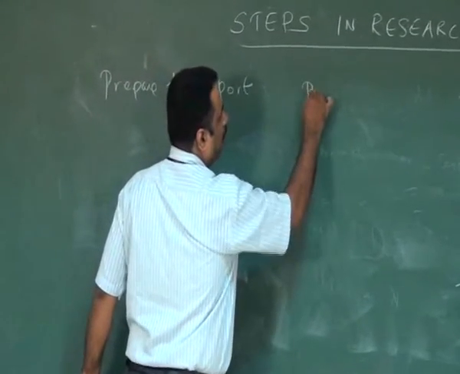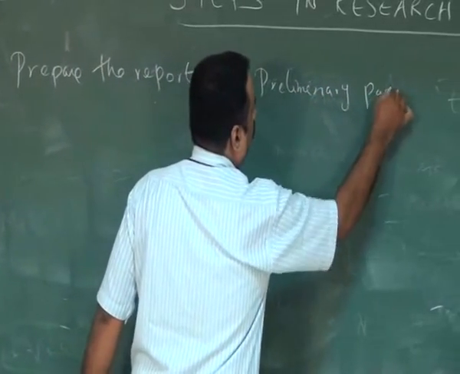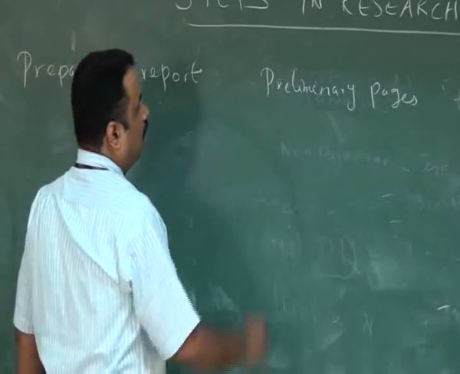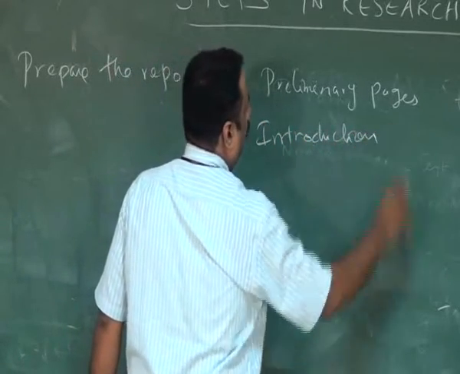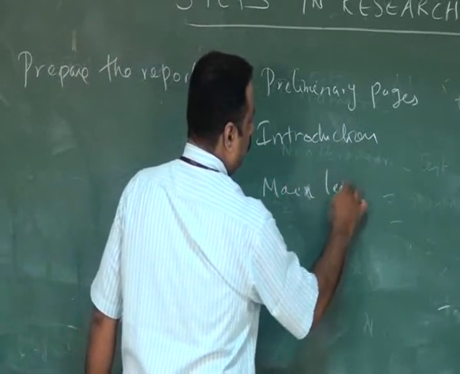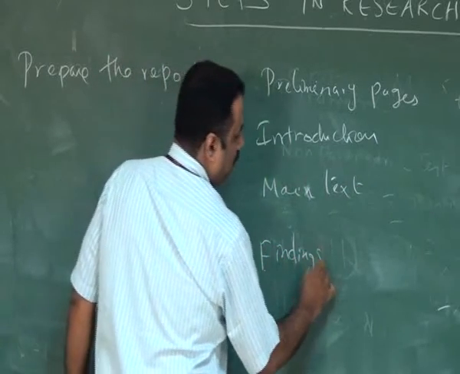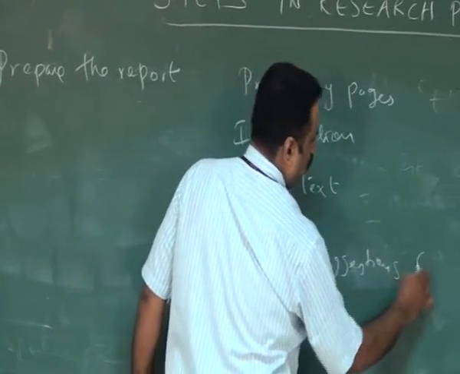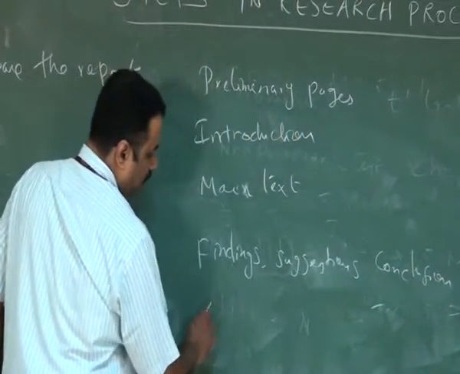The first step is preliminary pages. It is not numbered in a sequential order. Then he has his own introduction. Then he has his main text. Then he has his own findings, suggestions, conclusions, then appendix.